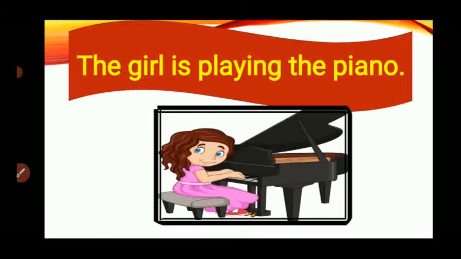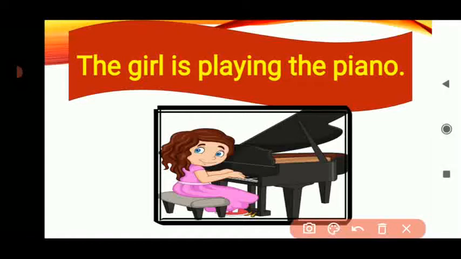Whenever we are writing, always remember the first letter of the sentence will always be capital. See, T is capital of The. And at the last we will always put a full stop. So this is a sentence, The girl is playing the piano, starting with the capital letter and ending with the full stop.